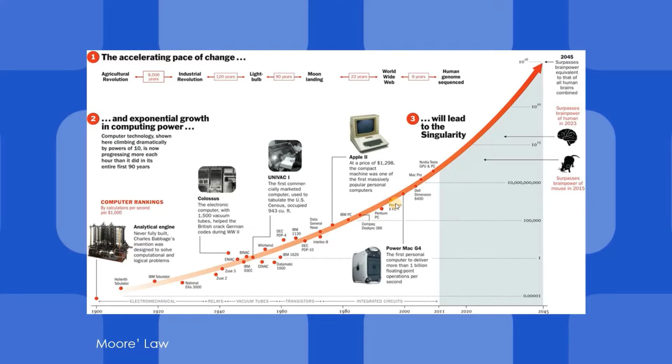This is Moore's law, which talks about the advancement of technology from the year 1900 to the year 2045. Around the year 2015, we were able to surpass the brain power of a mouse. And now, in the year 2045, it is predicted that we'll be able to surpass the brain power equivalent to all the humans combined.